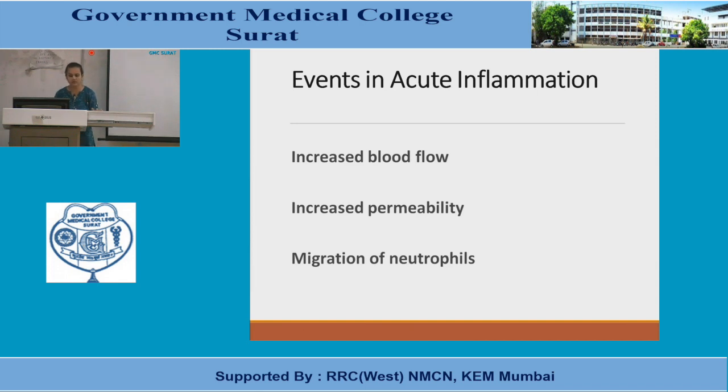Why is there an increased blood flow? Because we want all the fighting agents to reach the site. What are the fighting agents in inflammation? All the neutrophils, the acute inflammatory cells, should come to the place from where the inciting stimulus is releasing the chemotactic agents. For fighting that, there is increased blood flow so that the cells can go there. Second comes the increased permeability. What will the cells do if they cannot come out of the capillary bed? If they are in the vessels, they are of no help. They will have to come out into the tissue to help remove the toxins or the bacteria from that place. That's why we need an increased permeability.